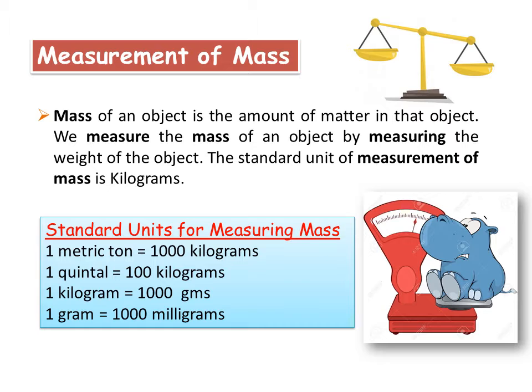The symbol of kilogram, do you know that? That is kg. Grams and milligrams are the sub-units. Milligram is a smaller unit than the gram. The symbol for gram is g, whereas mg is the symbol of milligram. To measure mass, beam balance, spring balance and different kinds of devices are used.